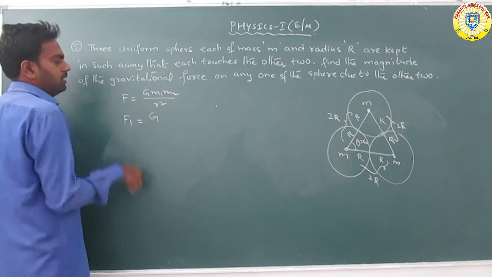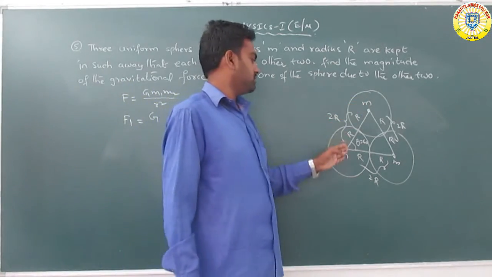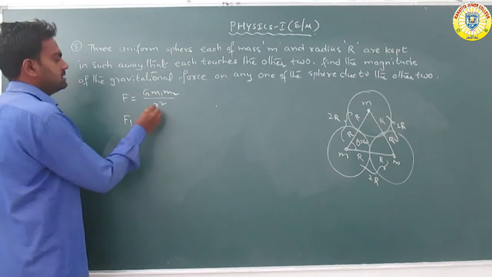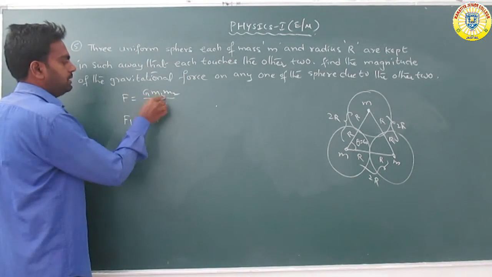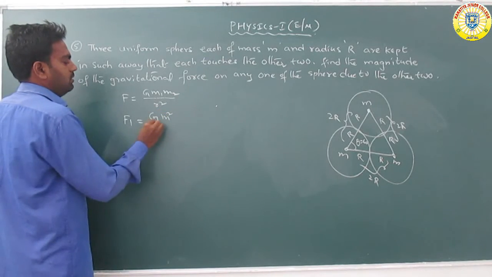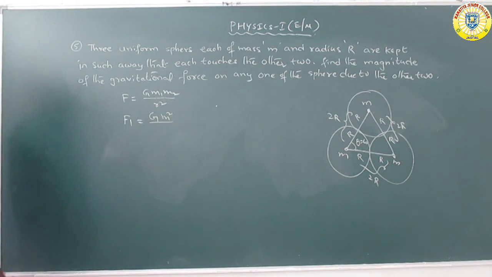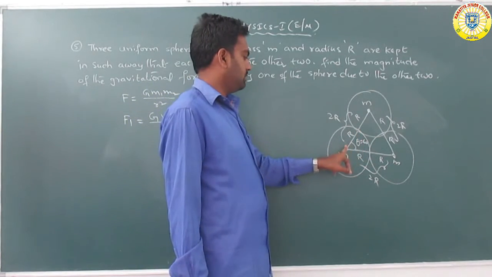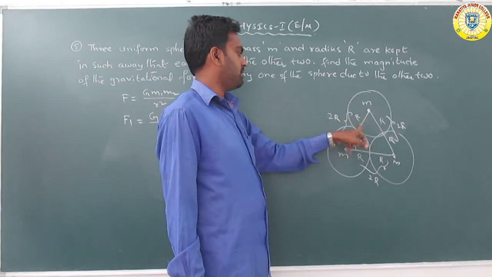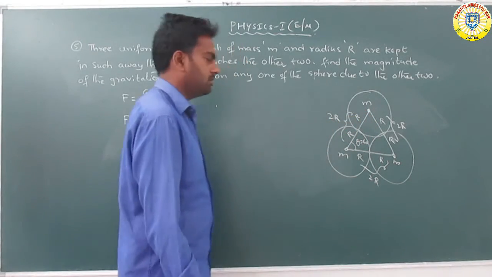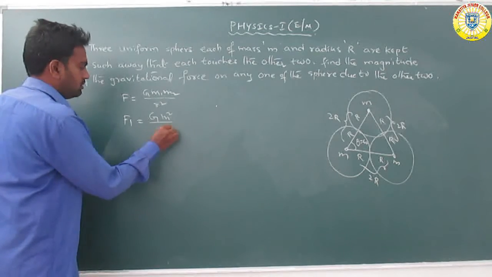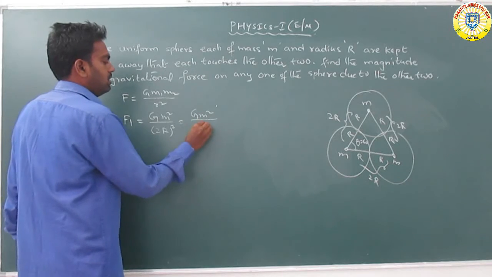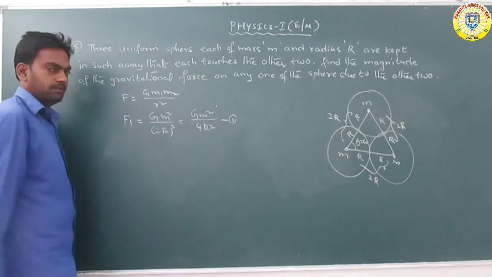F1 is equal to G m1 m2 by r square. The masses are the same, m and m, so it is m square. Here r is the total distance, the radius of the first sphere plus the radius of the second sphere, which is 2R. So F1 is G m square by 2R whole square, which is G m square by 4R square.